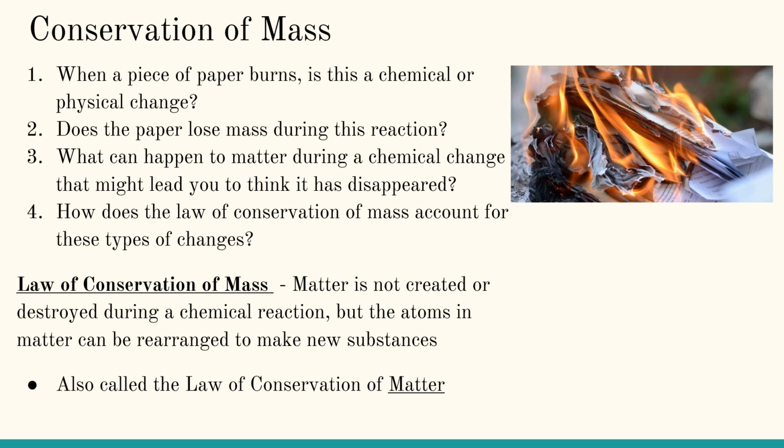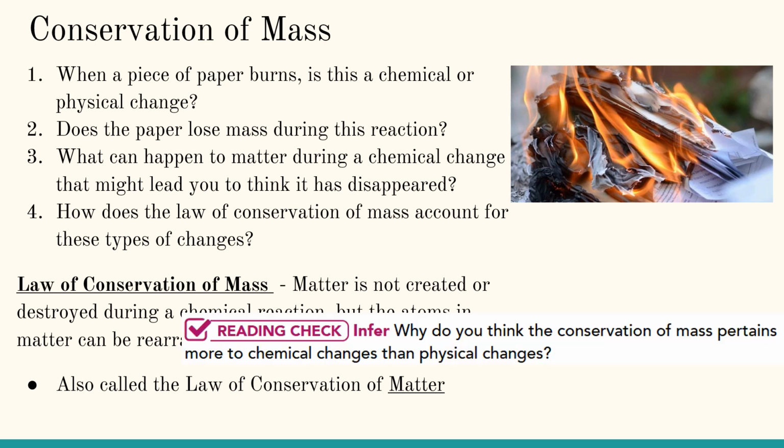So how does the law of conservation of mass account for these types of changes? The new substances are in different states, or the atoms are arranged differently. That's another way to say what I just said. The law of conservation of mass states that matter is not created or destroyed during a chemical reaction, but the atoms in matter can be rearranged to make new substances. It's also called the law of conservation of matter. So the law of conservation of mass and the law of conservation of matter are the same thing.